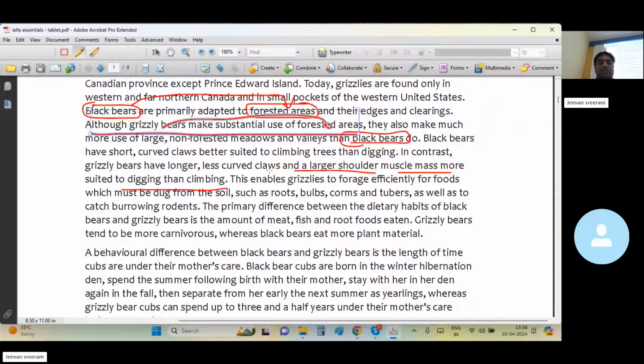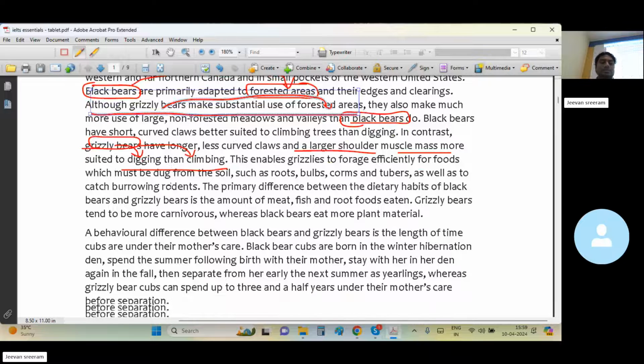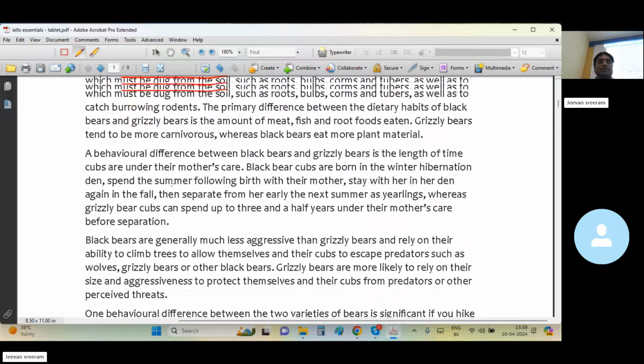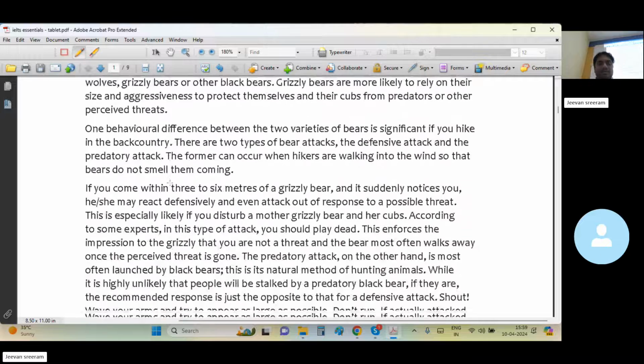Grizzly bears have longer, less curved claws and larger shoulder muscle mass, more suited to digging. Grizzly bears are more suited to digging, not black bears, as per the passage. Is it clear? So the statement saying black bears are better at digging is false. In the passage it is given that grizzly bears are more suitable for digging. False, wrong information given. You are right.